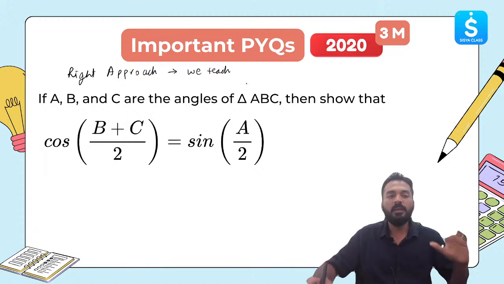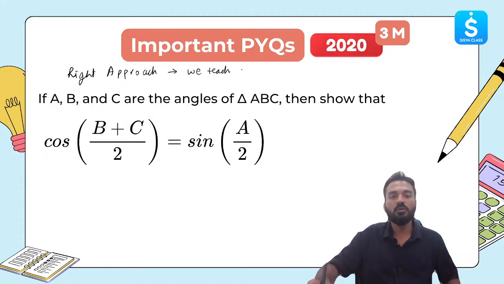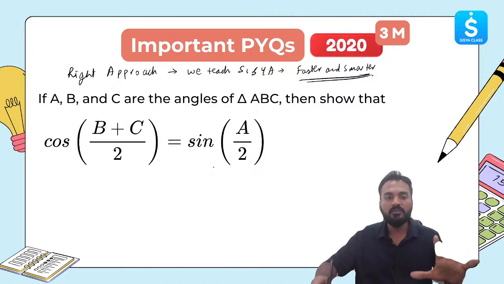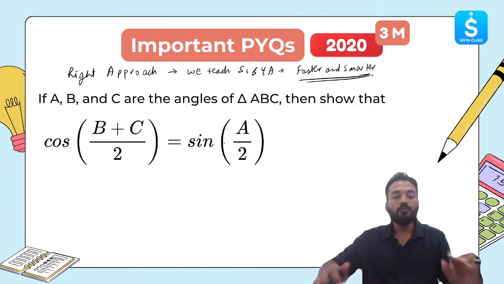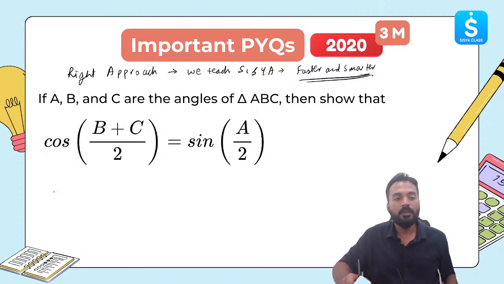So for this, there are multiple approaches. The right approach we teach at Sisya, which is faster and smarter as well. Compared to what others teach, we are faster and smarter as well. So for this, the right approach is to frame a triangle and use the angle sum property. Let's use the angle sum property.